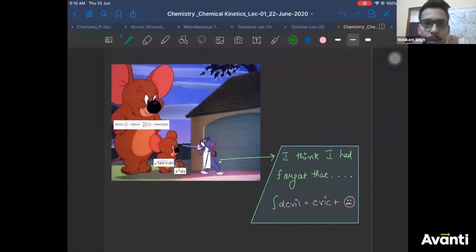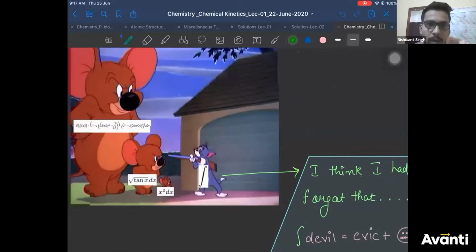So you can go through it, guys. I think many of you are already aware of this. I think the symbols are not important. If you want to zoom it out, you can.